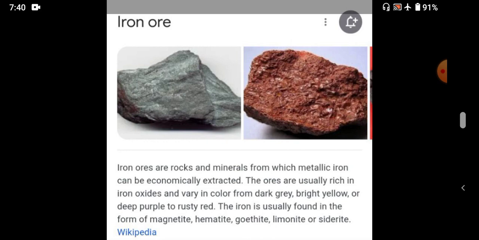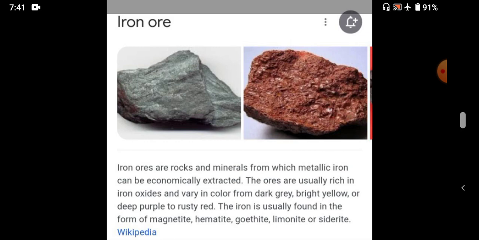Indian iron ore is of the best quality in the world. Jharkhand, one of the states of India, is the leading producer of iron ore, and 25 percent of iron ore is produced from Jharkhand.